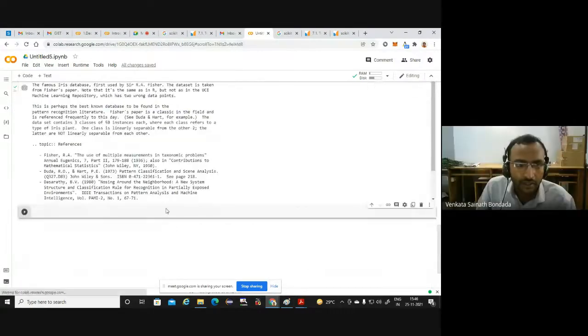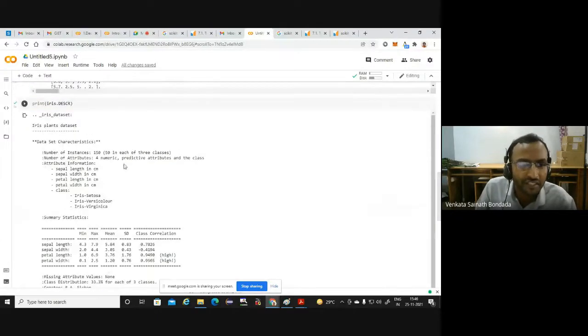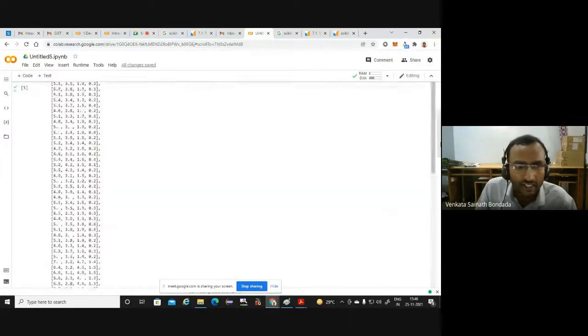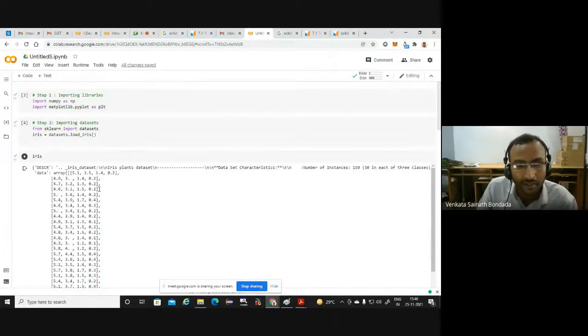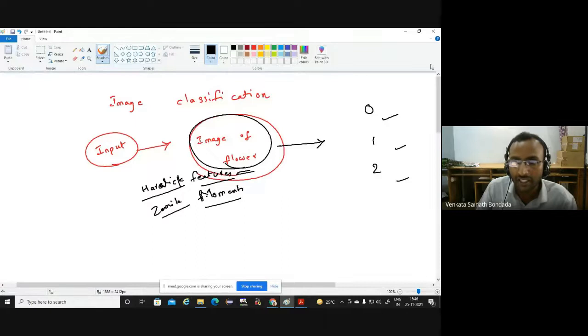Okay, welcome. So yeah, this is about the data. Now we have lots and lots of information in this iris. Not only the input and the output, some metadata, the information data is also present. So at the end, when we give some input like training a model, all we want is the numerical values. So from this information, we just want our inputs. So what is our input? As I told you, for every flower, let me show it on the screen.